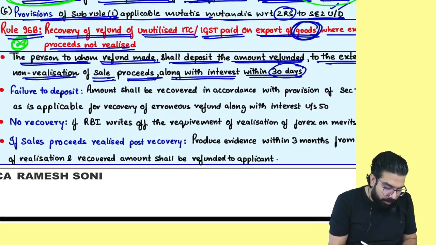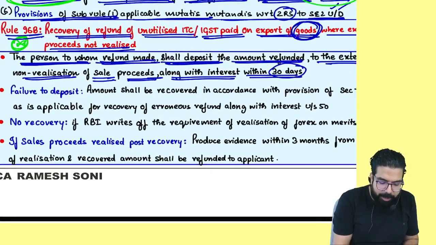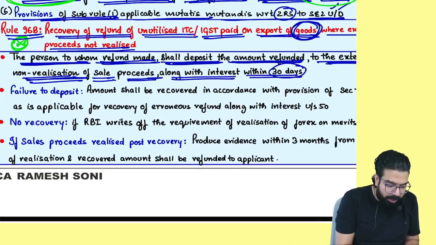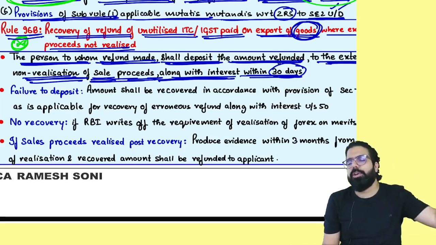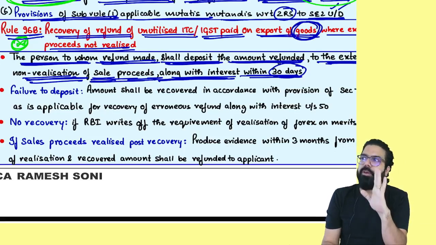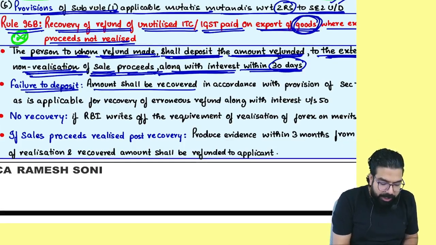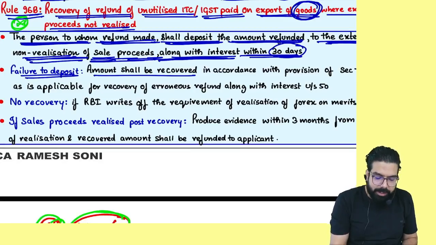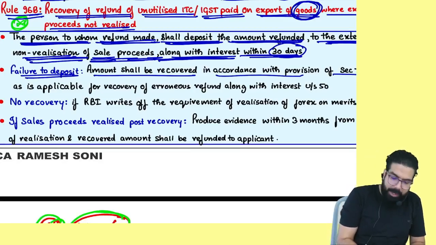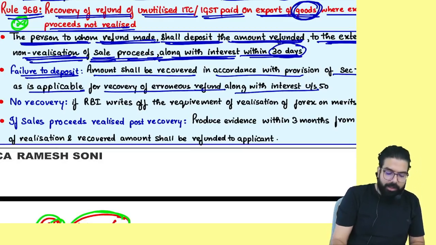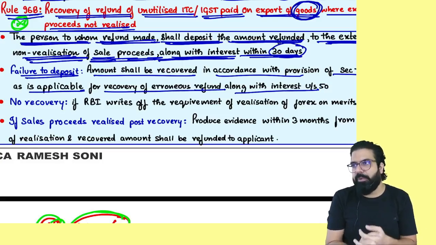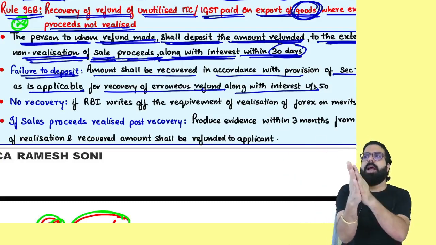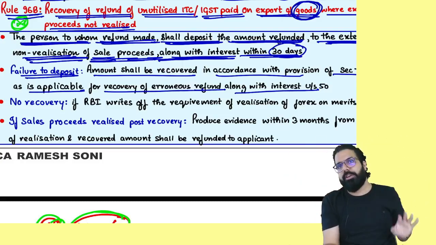If you don't realize the foreign currency, you have to deposit the amount within 30 days. Everyone here, the person to whom refund is made shall deposit the amount refunded to the extent of non-realization of sale proceeds along with interest within 30 days, if you don't realize the foreign currency within the time limit of FEMA. Failure to deposit the amount will be recovered. Basically, they are telling the provisions of 73 and 74 will be applicable, as in recovery of erroneous refund along with interest. It will be deemed that the refund which was given to you is an erroneous refund, and they will give you a demand order, and then they will do the recovery along with interest.